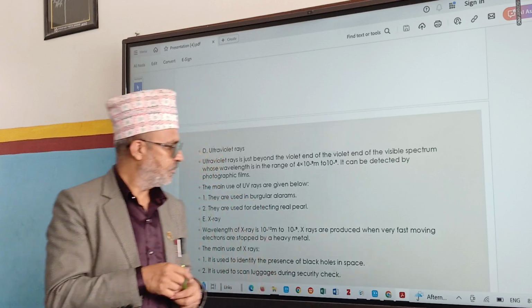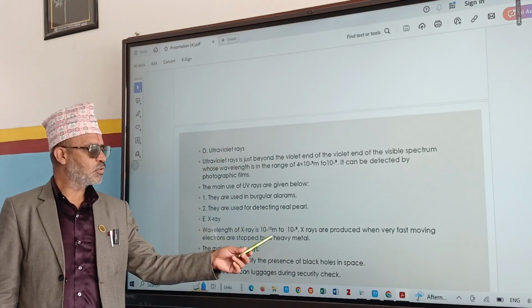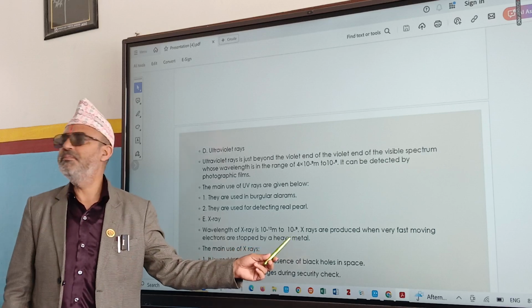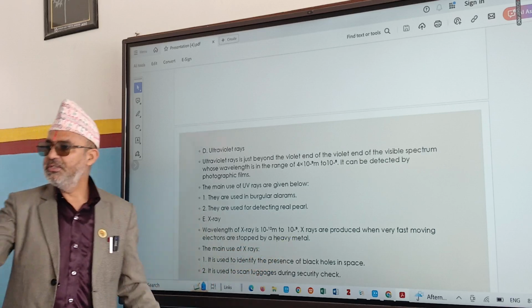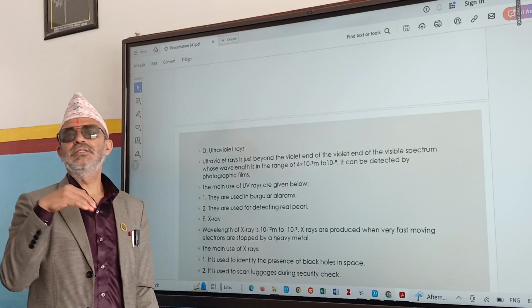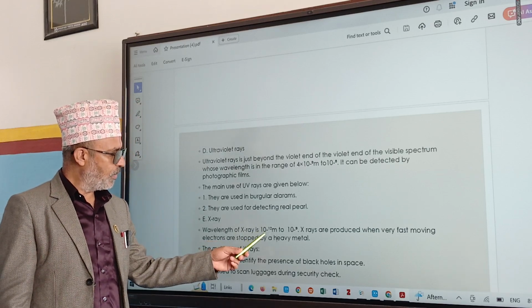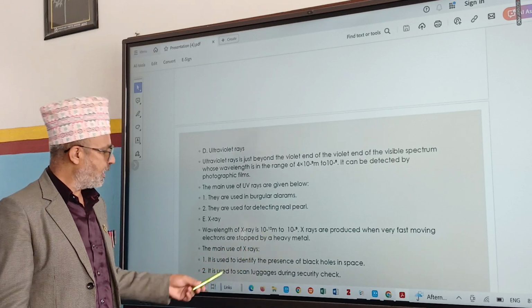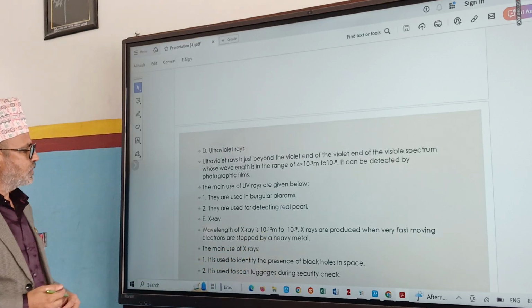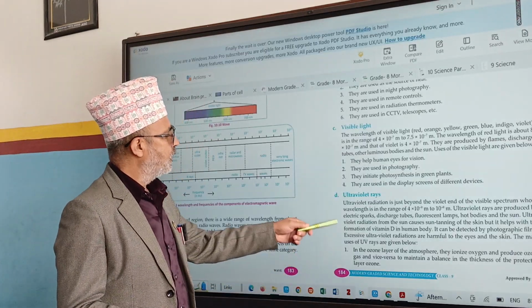X-rays have a wavelength of 10 to the power minus 12 to 10 to the power minus 9 meter, which is very small. I already told you, if frequency is less, wavelength is more. Here the wavelength is very small, so their frequency is very high. And where are these X-rays used? Do you know?